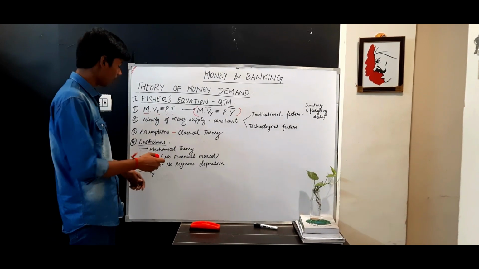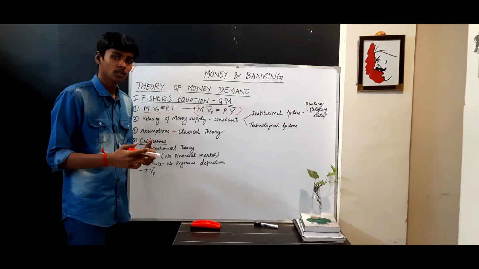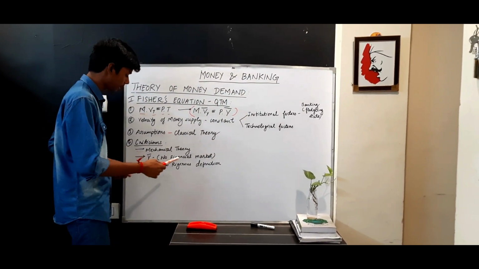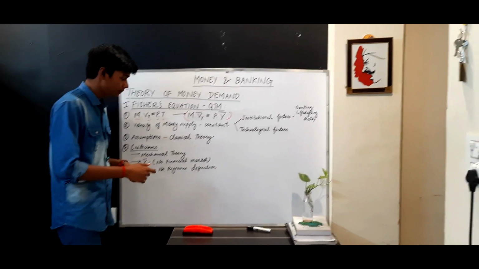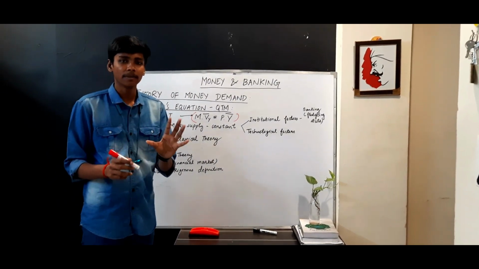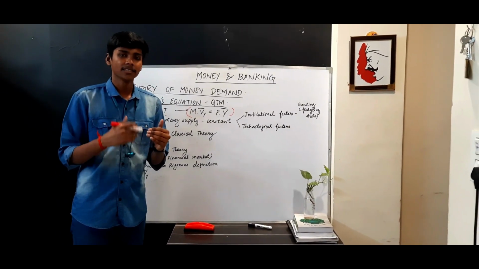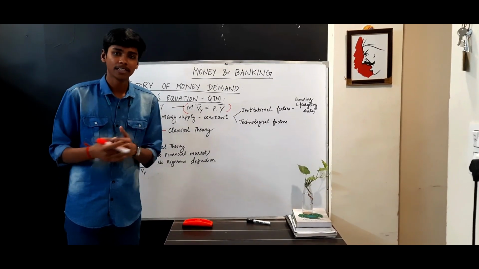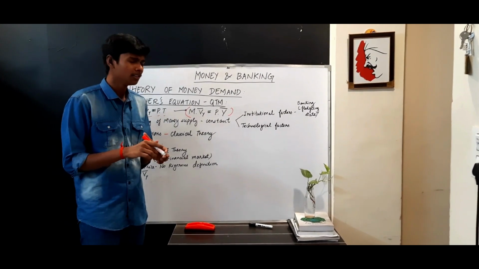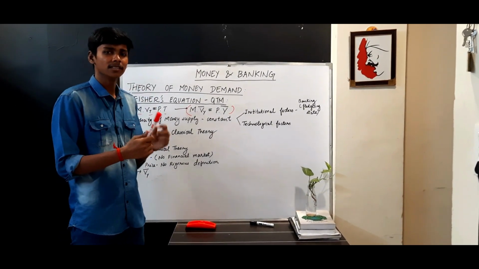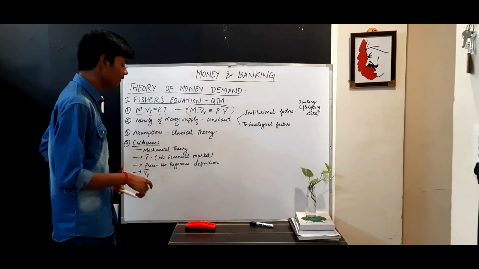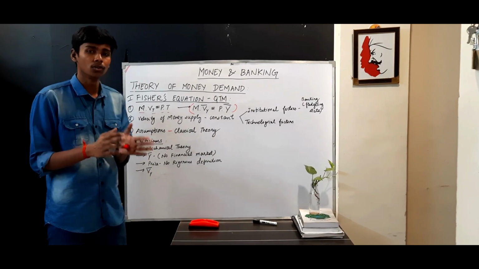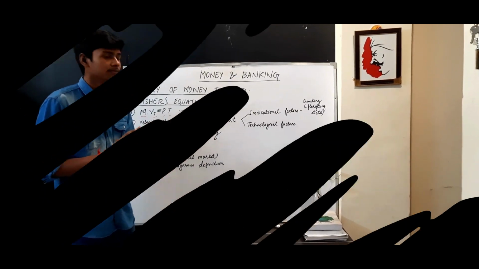Then the second criticism is output. He assumed output to be constant over the period, because he did not know about financial transactions at that time. He only knew about the goods market. Then price. He said general price, but he did not give a rigorous definition for it. Whether it is CPI or WPI, retail price or wholesale price, a combined average price level or a weighted average, he did not give a rigorous definition of which price index he has taken. Then the velocity of money supply, that constancy also will not hold true in the real world. That's it.